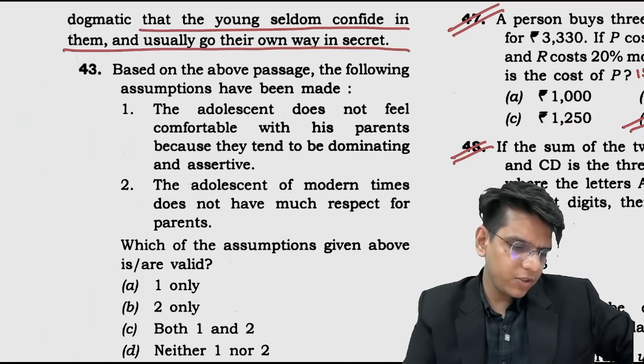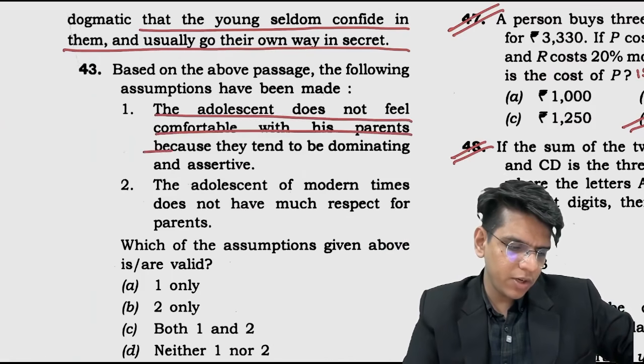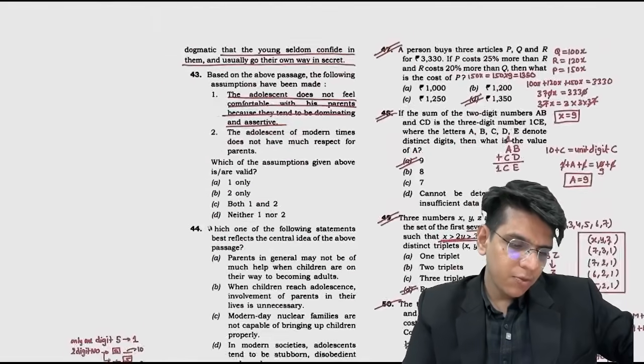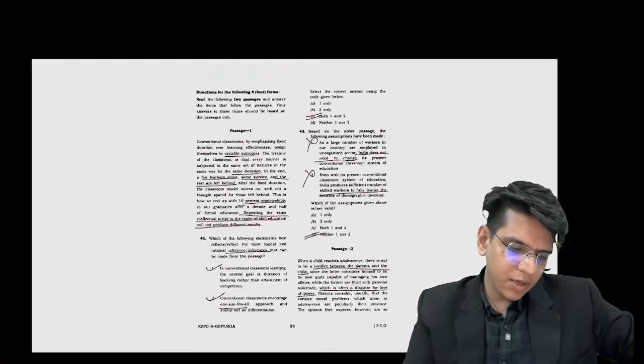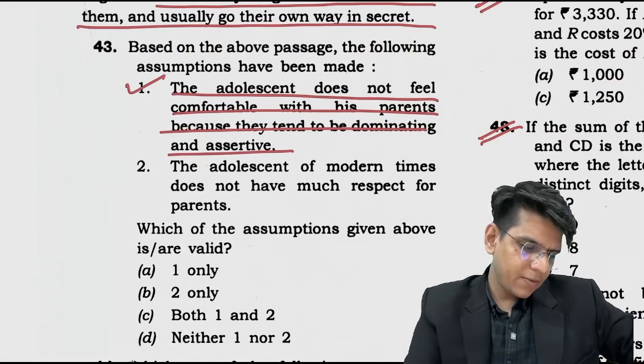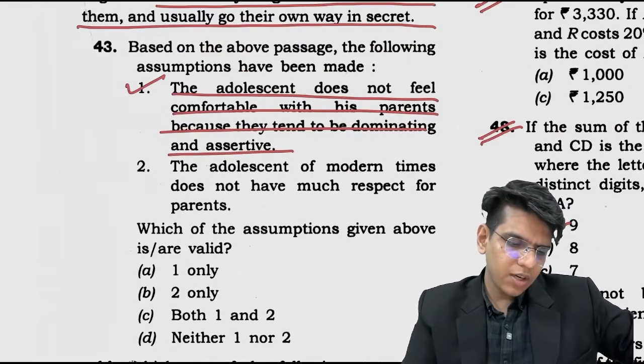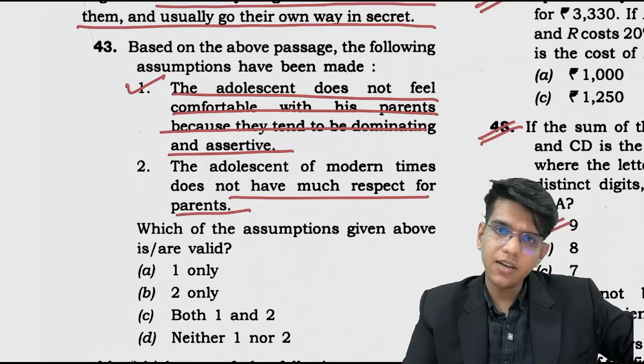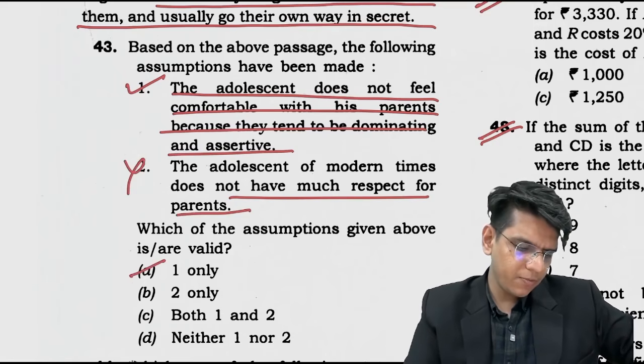Based on the following, which of the assumptions: adolescents do not feel comfortable with their parents because they tend to be dominating and assertive. Now disguise of power is directly mentioned, we can connect that to the dominating and assertive nature. Correct. The adolescents of modern times do not have much respect for parents. Now respect is not discussed, right? We can't say that they don't respect, so only one.